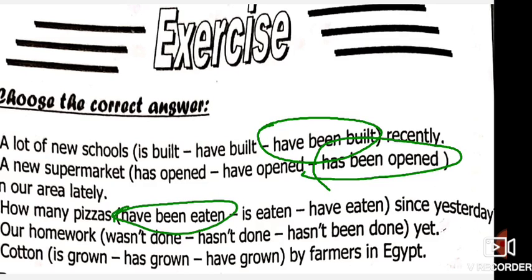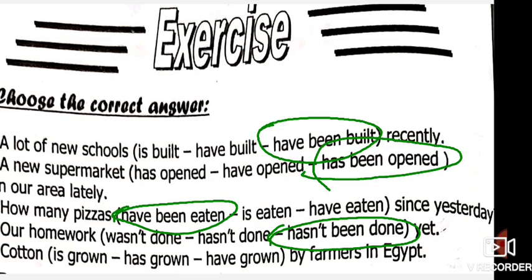How many pizzas have been eaten since yesterday? Our homework hasn't been done yet, because we do the homework. Homework doesn't do itself. So it's a passive. Okay? Our homework is an object here, which means it's a passive sentence. So hasn't been done.